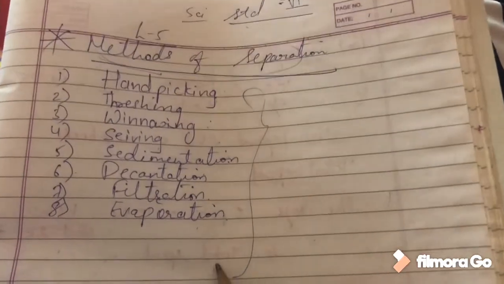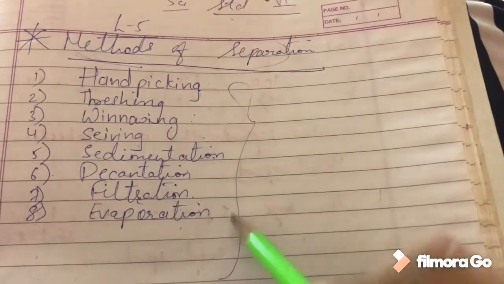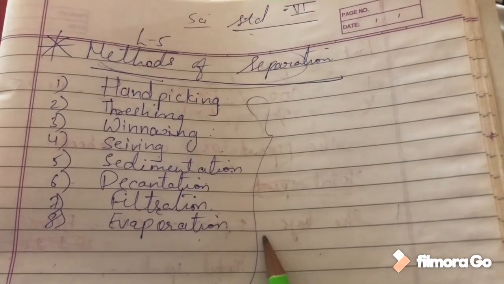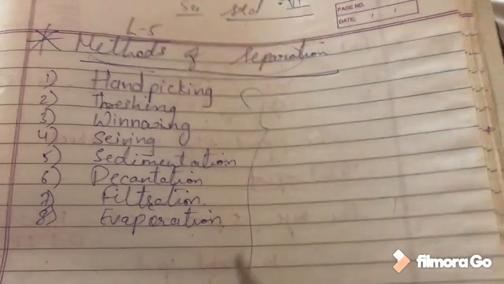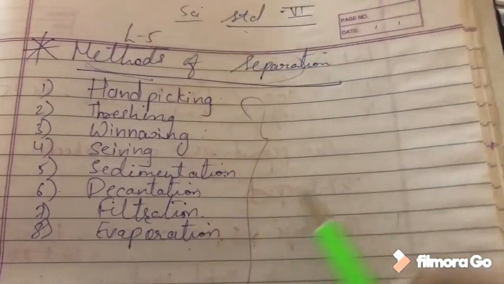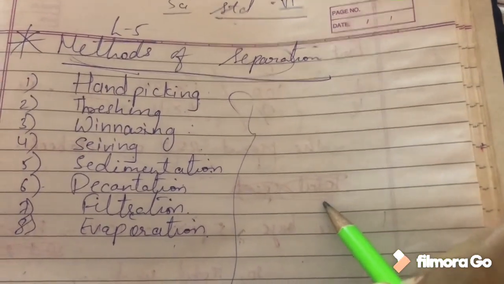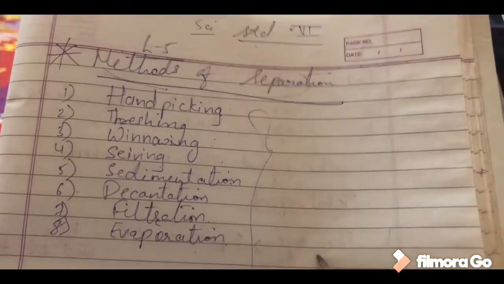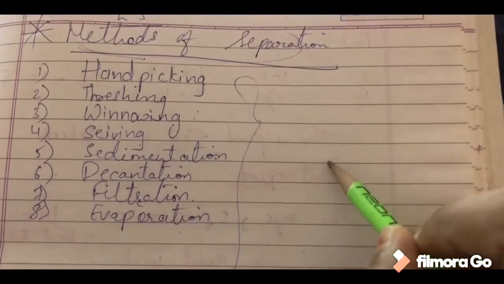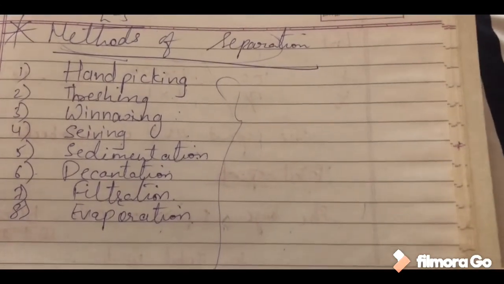So students, we have finished chapter number 5, separation of substances. I hope you understand all these methods of separation, and if you have any query regarding this, you can directly ask me in the comment section. I have covered almost each and every line of the textbook of this chapter, okay? And I recommend you to read the chapter in your textbook at least once, because if you read the textbook, you will be able to answer each and every question in the examination very easily, and you can make your answers by yourself and write them.